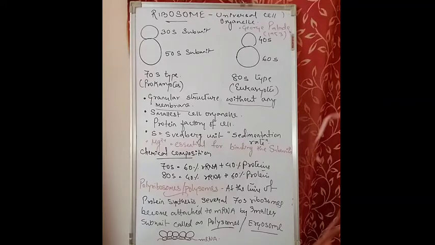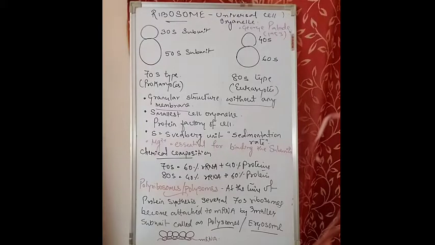Now these ribosomes in prokaryotes and eukaryotes are different, and they are always measured in terms of Svedberg units, which we write as S. Like you have seen, in prokaryotes it is 70S, and in eukaryotes it is 80S. So S is the Svedberg unit or sedimentation rate, which indirectly is a measure of density and size of the ribosome. It actually measures the density and size of the ribosome.